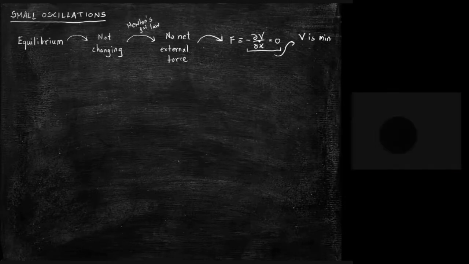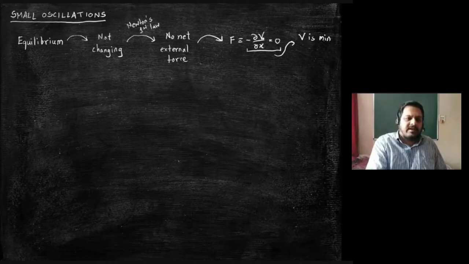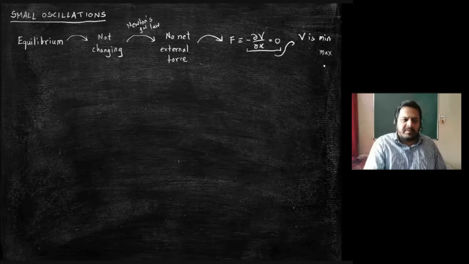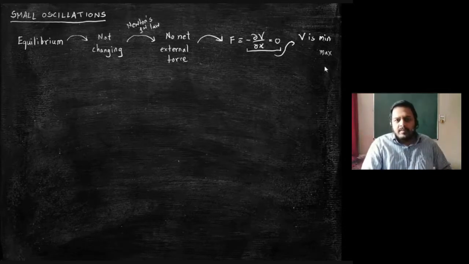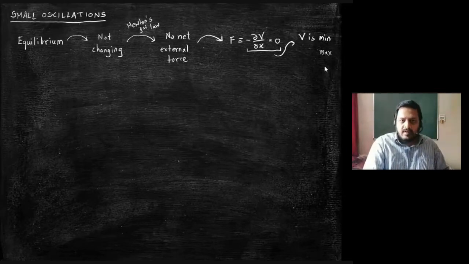Yes, sir. Of course, if the potential energy function gradient is 0, it could also mean that the potential energy is a maximum. That is also a scenario which, under this logic, is possible. Okay? Correct?